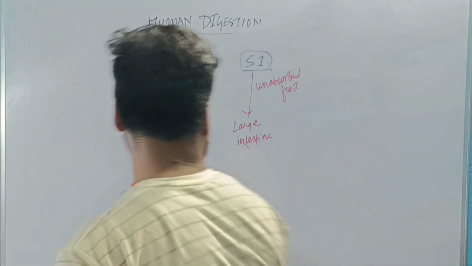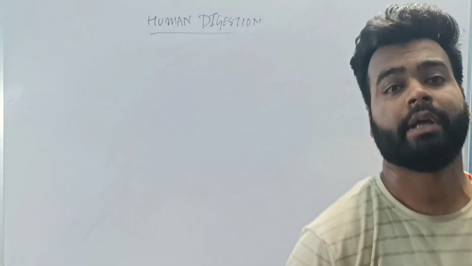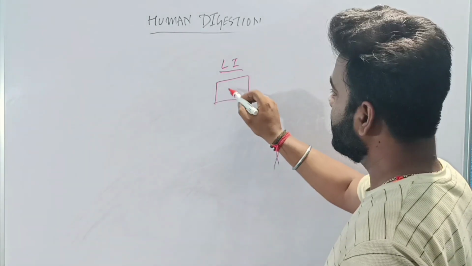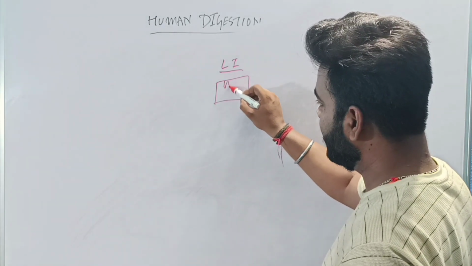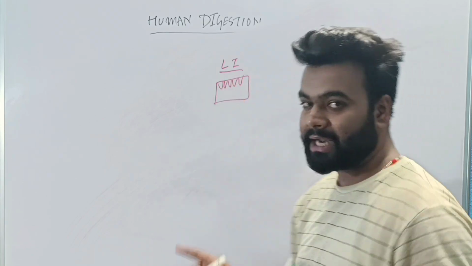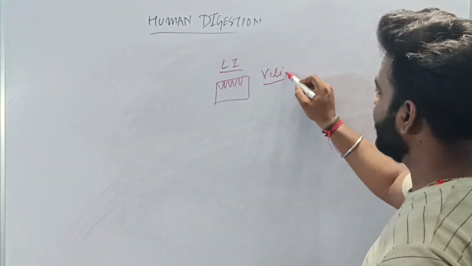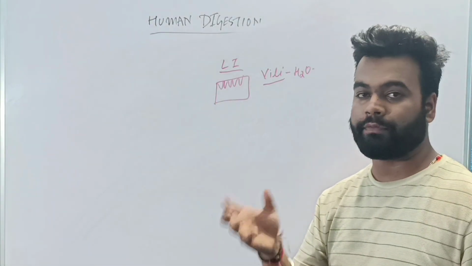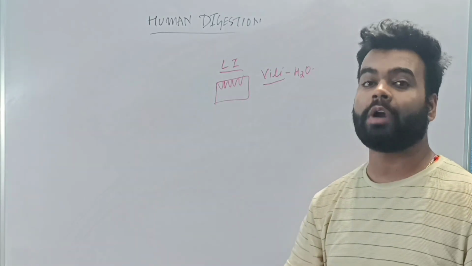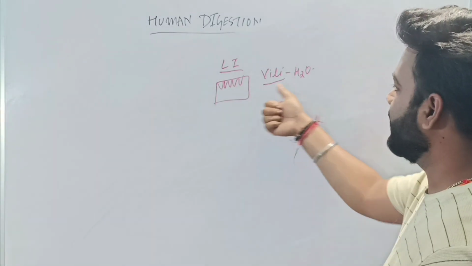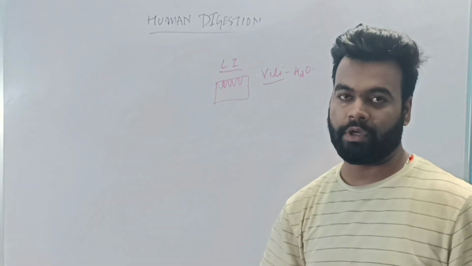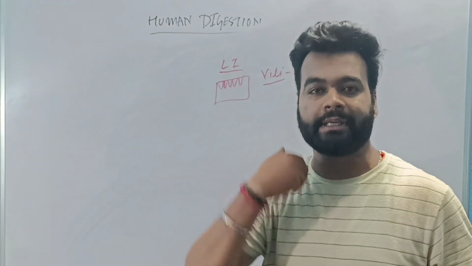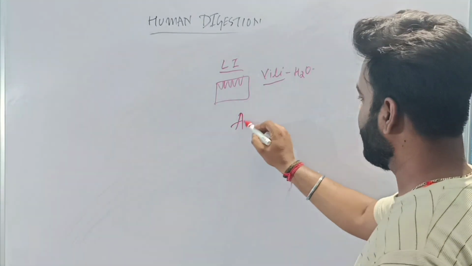Now once the undigested food enters the large intestine, villi is also present in the large intestine. But in the large intestine, the villi only absorbs water and nothing else. Since the unabsorbed food is now present in the large intestine, which will not be absorbed, the villi only absorbs a large amount of water from the unabsorbed food. And the unabsorbed food then is excreted out of the body, means removed out of the body through the anus.